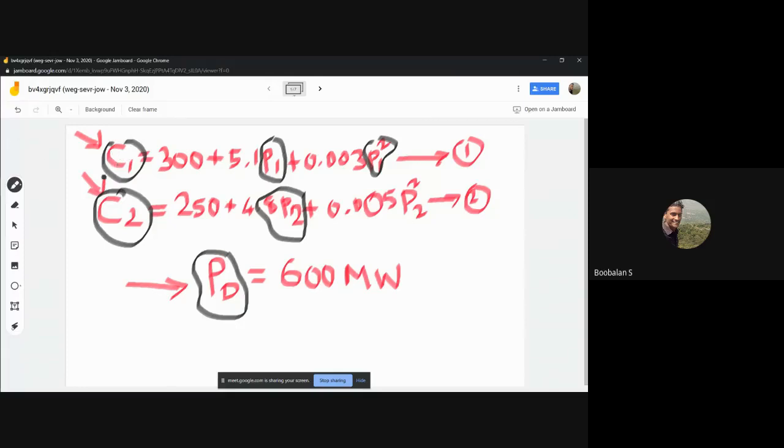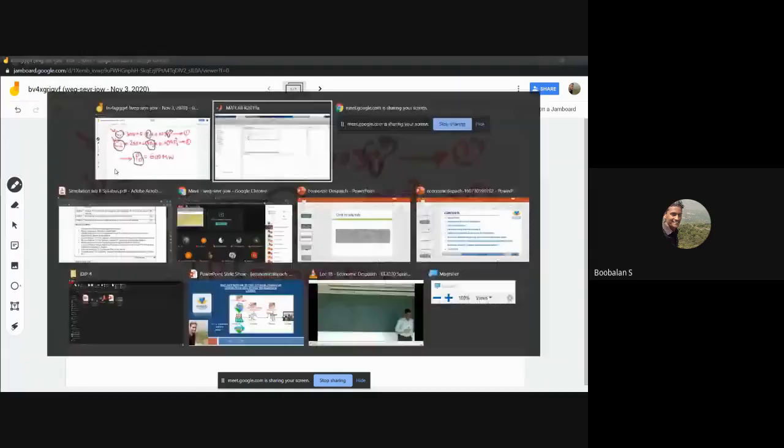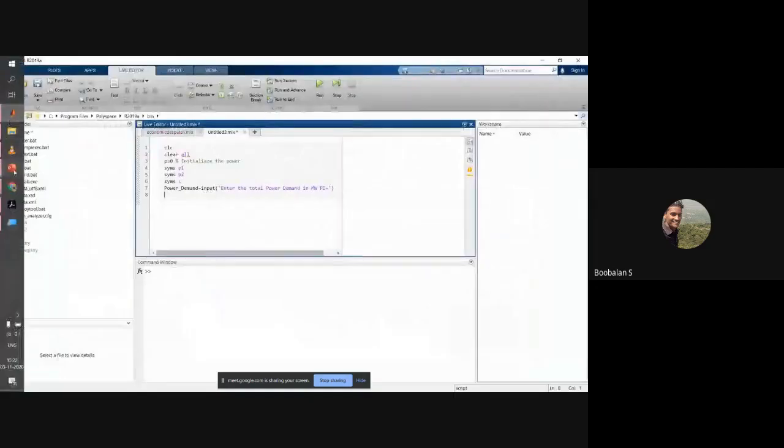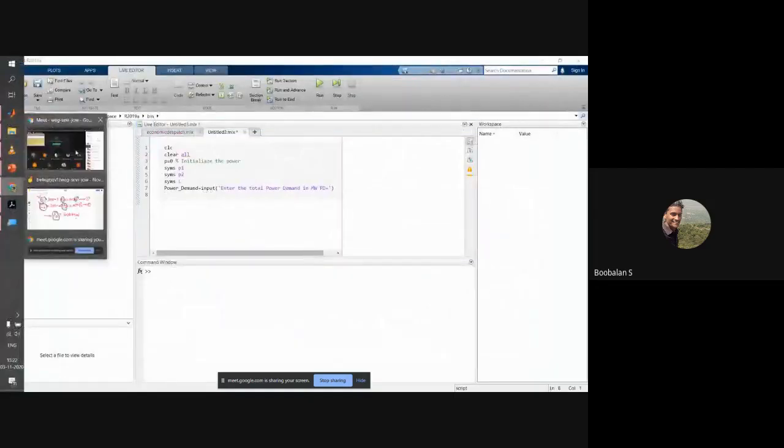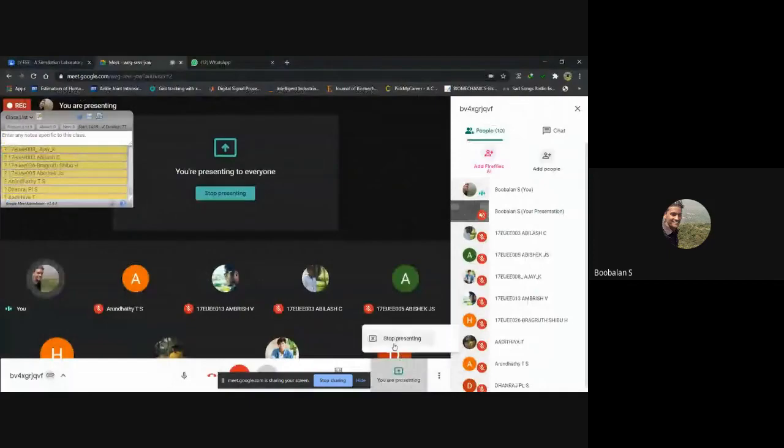Or maybe you could use a different variable name also, right? So now I'm just going to use a variable name instead of that over there. So that's why I need a different window. One second. I need a different window for that purpose. I'm just going to use a different variable name. You could use your own variable name, right? Nothing wrong in that, right? So I'm just going to paste it. That's all.